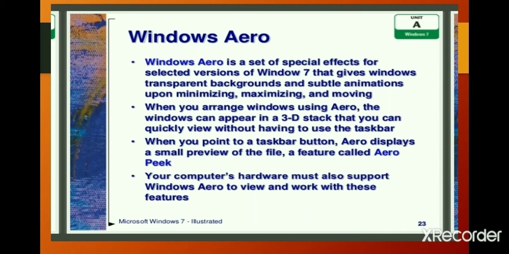When you arrange windows using Aero, the windows can appear in a 3D stack that you can quickly view without having to use the taskbar. When you point to a taskbar button, Aero displays a small preview of the file, a feature called Aero Peek. Your computer's hardware must also support Windows Aero to view and work with these features.